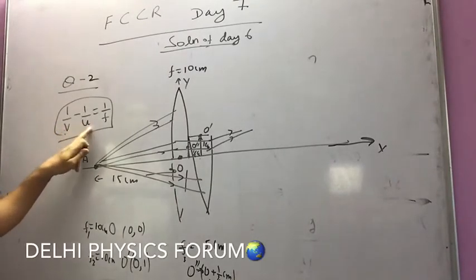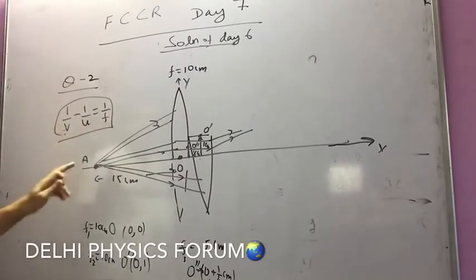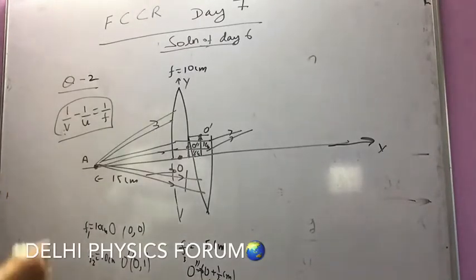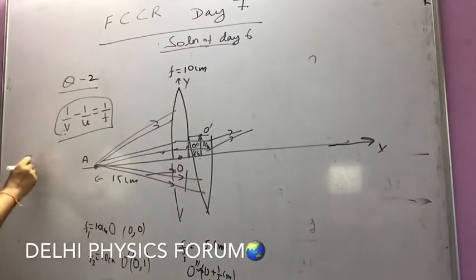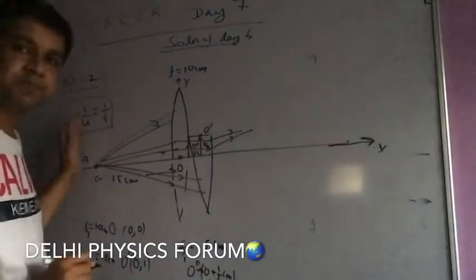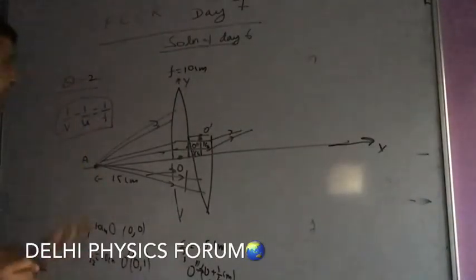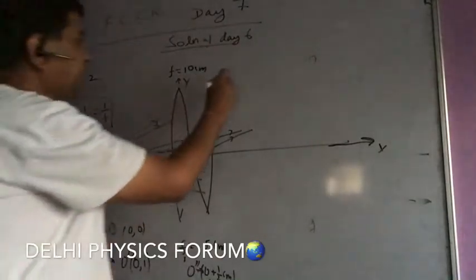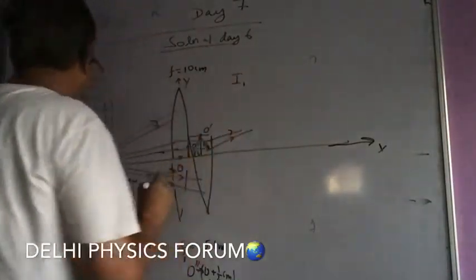For I1 I am getting. I1 I am getting. For I1 I am getting. For I1 I am getting. For I1 I am getting. For I1 we are getting. You can see here. For I1 what I am getting here. Each. For I1 I am getting what I am getting here is.